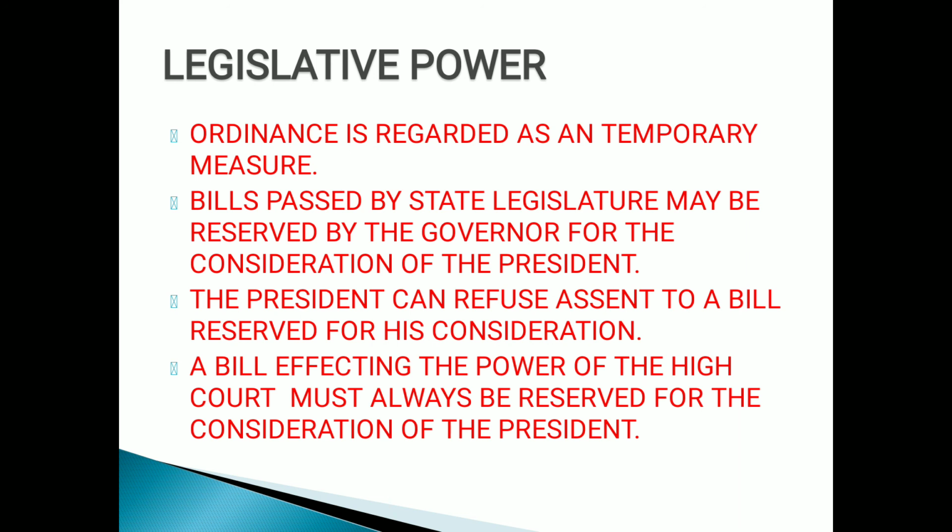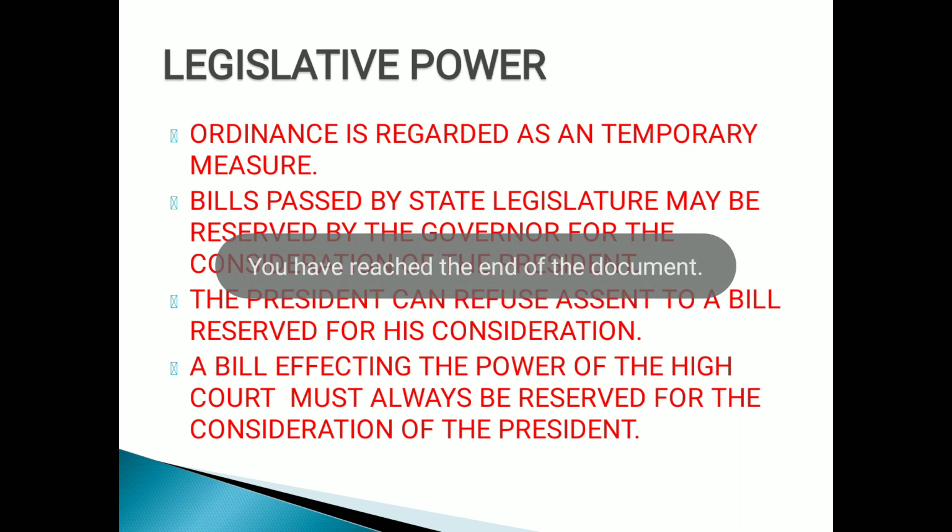Next, the president can refuse assent to a bill reserved for his consideration, and if the president doesn't want it, he can refuse to give the permission. Assent means permission. Then a bill affecting the power of the high court must always be reserved for the consideration of the president. That means a bill that really affects the power of the high court requires the permission of the president.